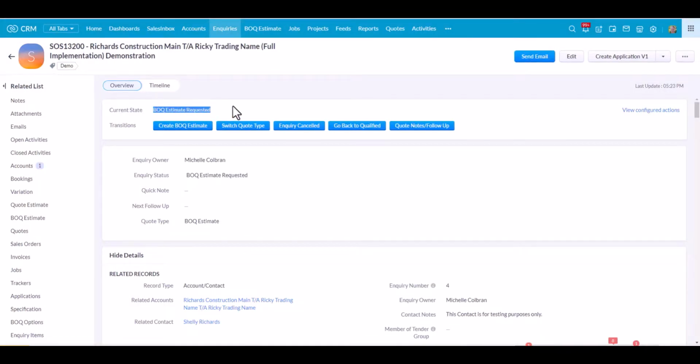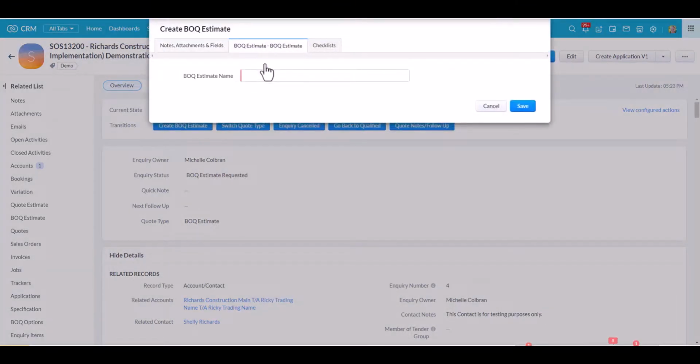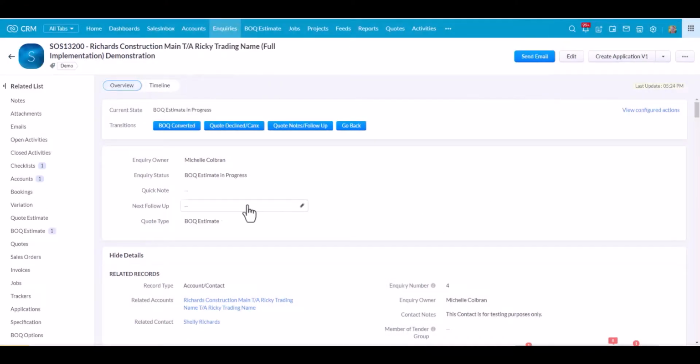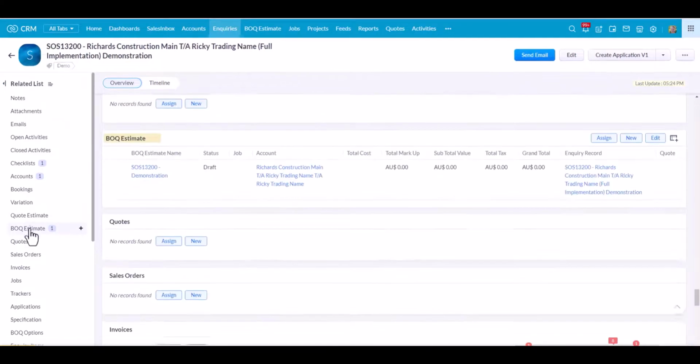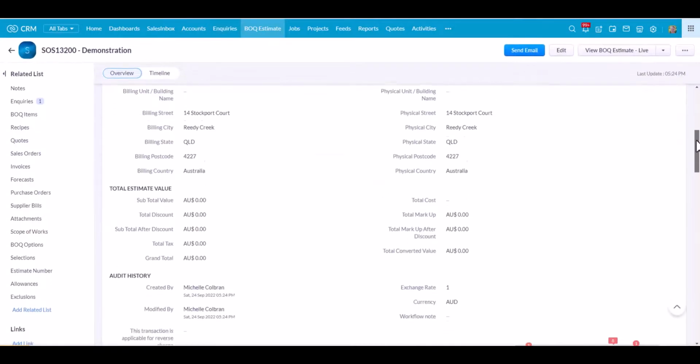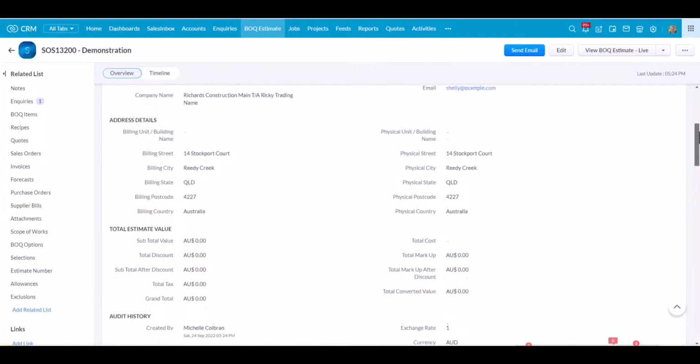So now I can click on Create BOQ Estimate, pop in my BOQ estimate name. I just copy the inquiry name, click on Save. And over here on the left hand side, you can now see I've got a BOQ estimate. So I'll open that BOQ estimate and you can see it's pulled all the information through from my inquiry.